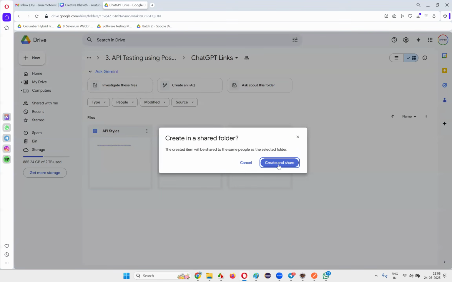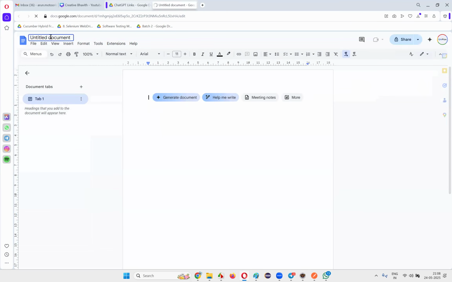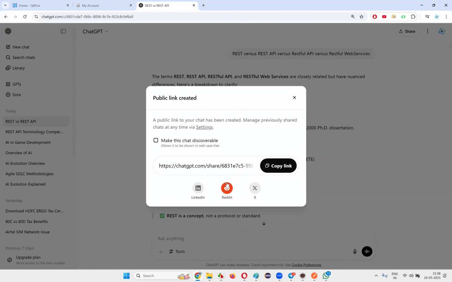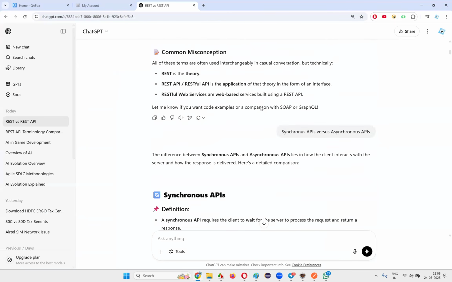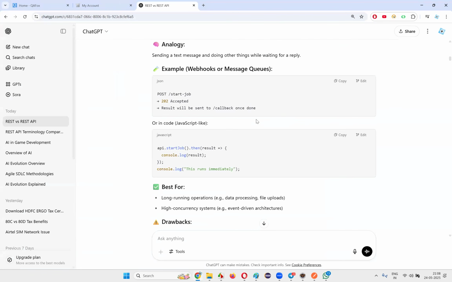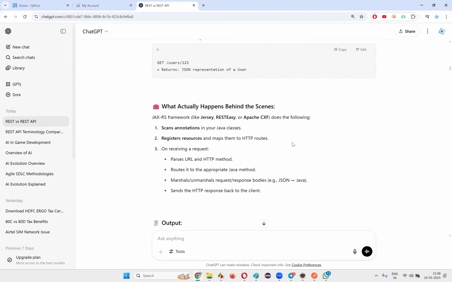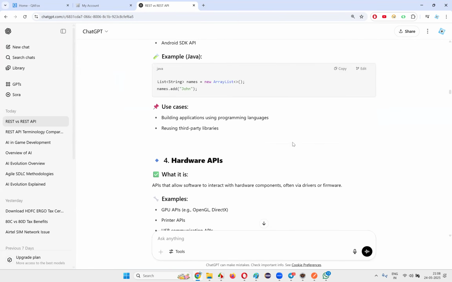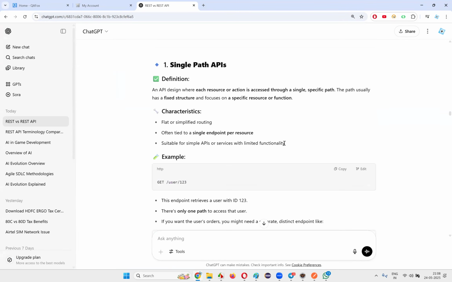New file. What is the name I have to give, guys? API terminology and types, and documentation.